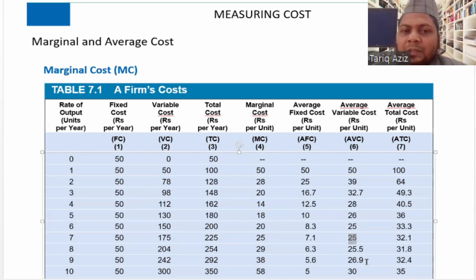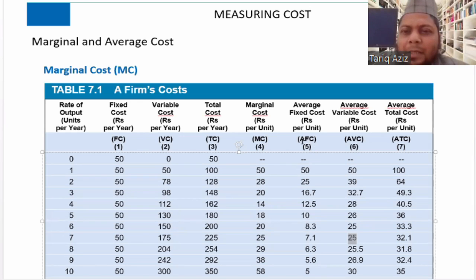We will look at the reasons why this happens after some time, but just try to imbibe that average variable cost initially decreases, then starts increasing. This is the behavior of average variable cost in the short run production function.